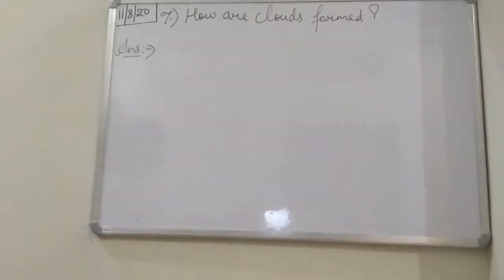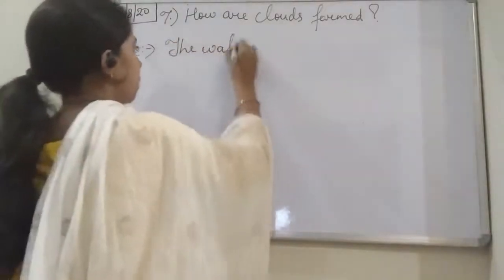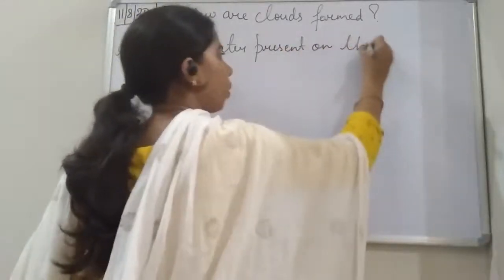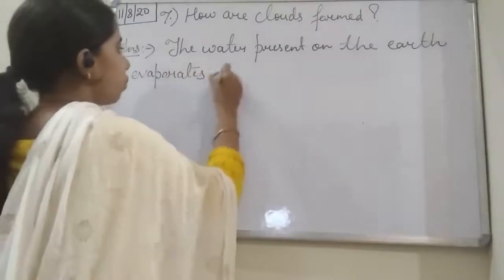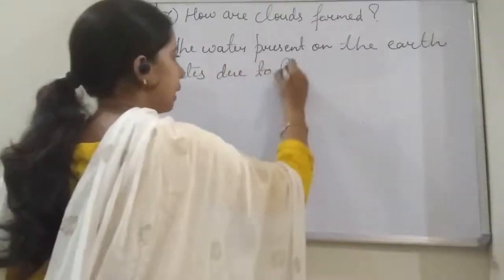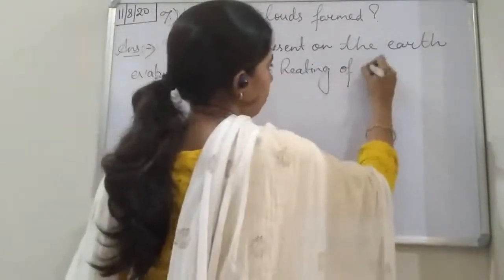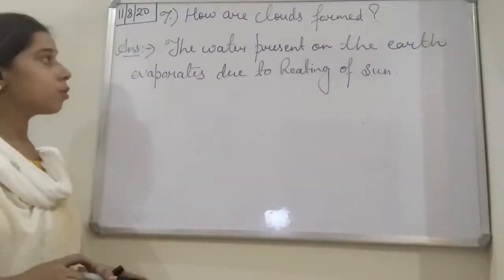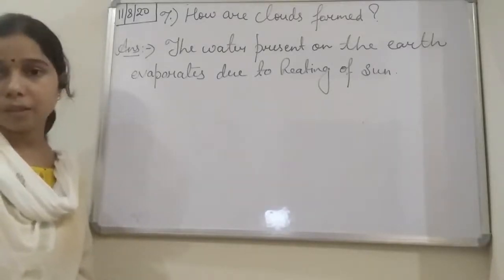So when the water present on the earth evaporates due to heating of the sun. Okay, so the first step in the formation of the cloud, students, is that the water which is present on the earth evaporates due to the heating of the sun.